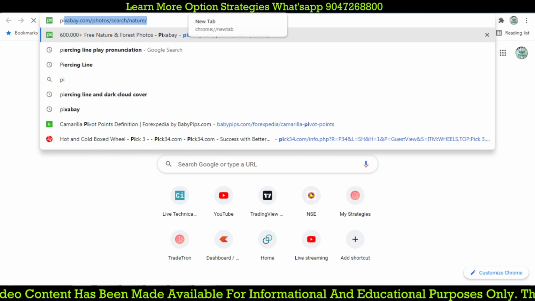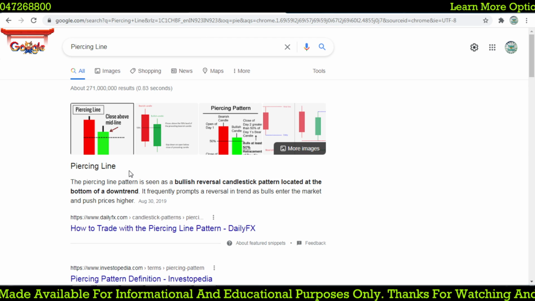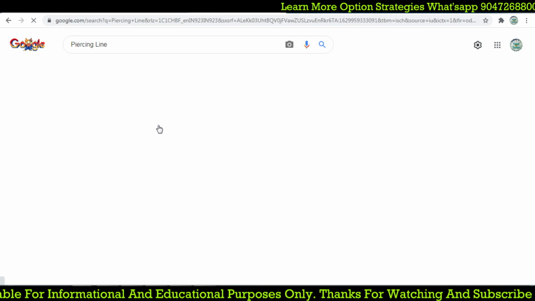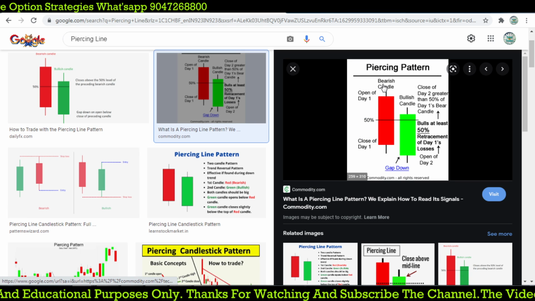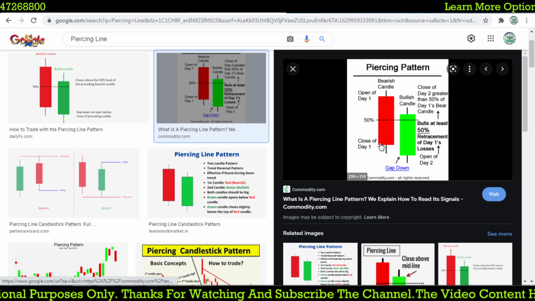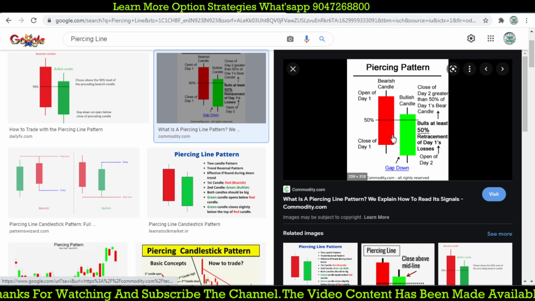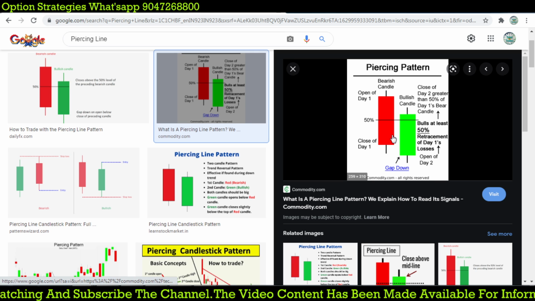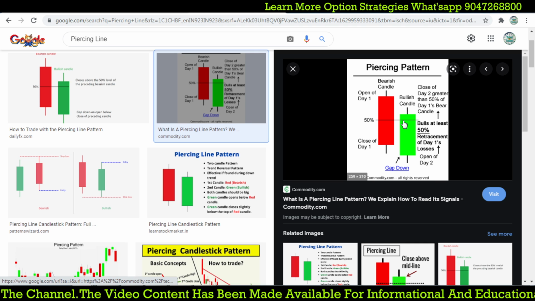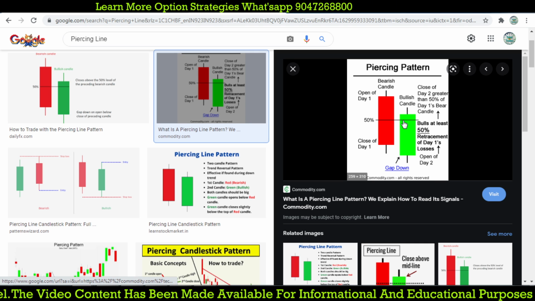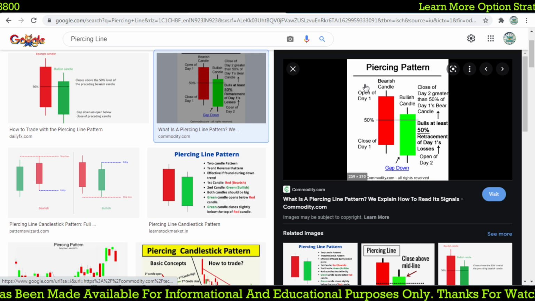Let me show you how the candlestick looks; we'll Google the piercing line candlestick pattern. This is exactly the piercing line pattern. The previous candle should be bearish and the next day's candle should be bullish, and it should open below the close of the previous day's candle. Then it rallies over 50 percent of the body of the first day, the red candle. That forms the 2-day reversal candlestick pattern, the piercing line pattern.